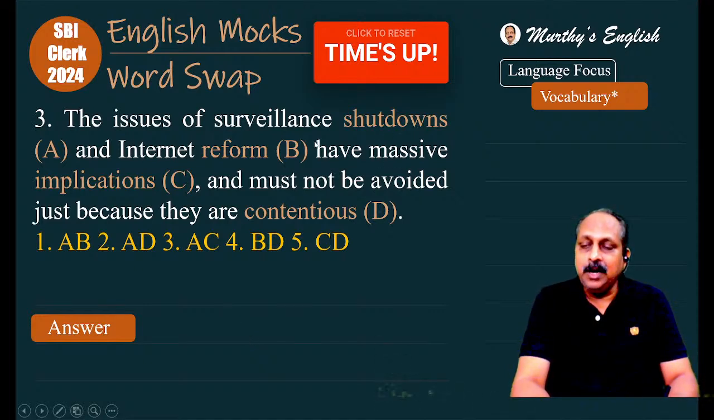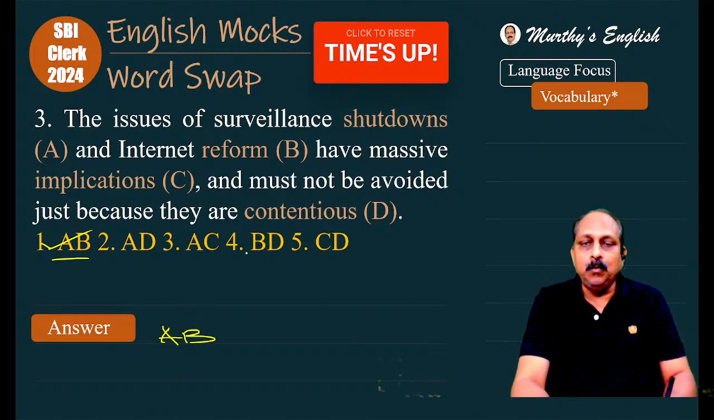The issues of surveillance shutdowns. We don't say surveillance shutdowns. What do we say? Internet shutdowns. And here we are talking about two issues. One, surveillance reform, that is more appropriate. The issues of surveillance reform and internet shutdowns have massive implications and must not be avoided just because they are contentious. So which two words you have to change? A, B. Answer is the first one. Again, we have A, B.